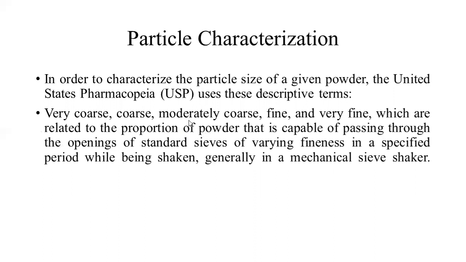So this is the criteria defined by the USP, and according to it there are a number of sieves through which we pass the powder, and then we characterize the powder with the descriptive terms very coarse, moderately coarse, fine, and very fine.